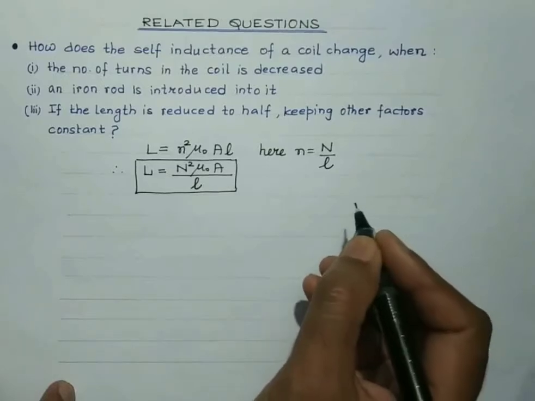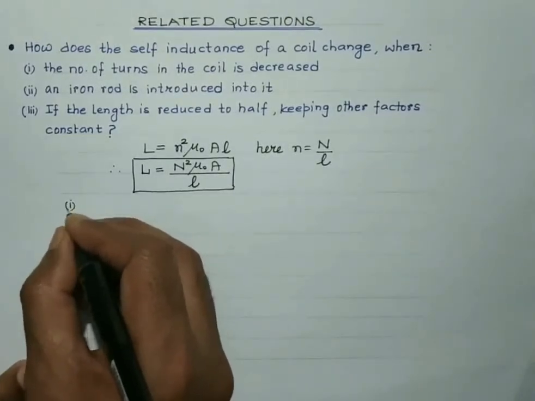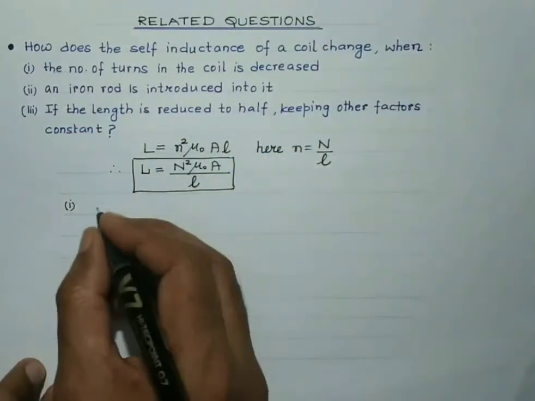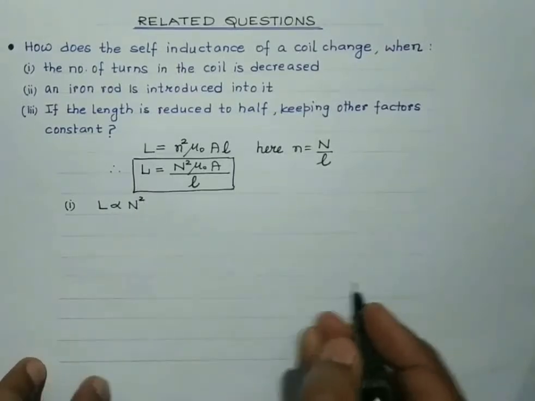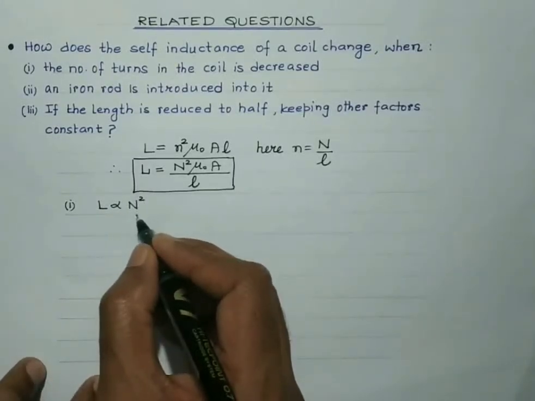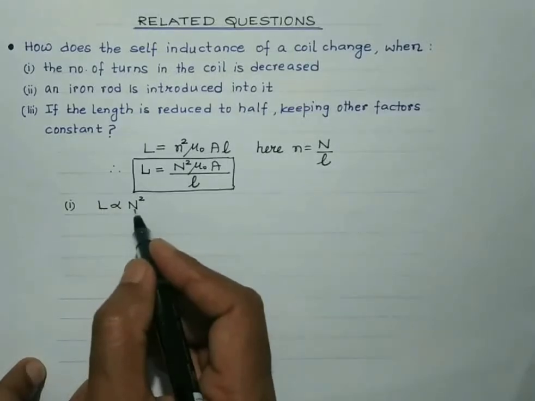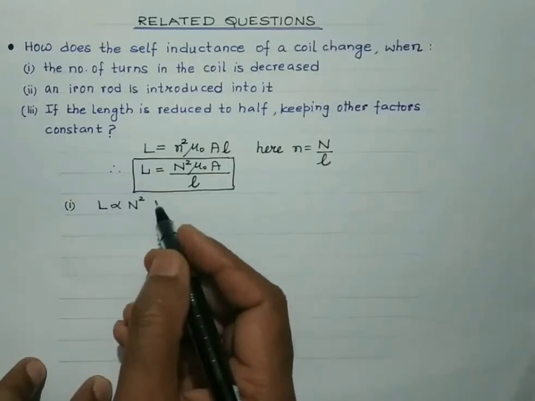Now let's concentrate on the first part. First part is when the number of turns in the coil is decreased. Now students, look, L is proportional to N square. So with the decrease in the number of turns, the self-inductance of the coil will also get decreased. If the number of turns is made half, then self-inductance will become 1 by 4 times.